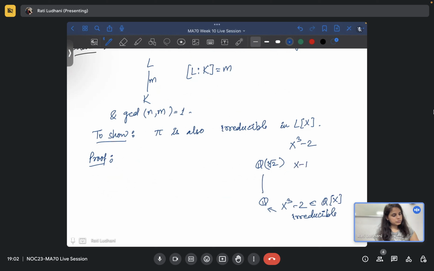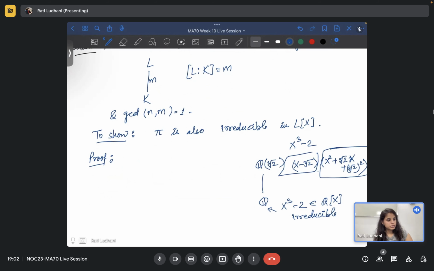This will become x minus the cube root of 2 times x squared plus cube root of 2 x plus cube root of 2 squared, right? So it splits, and the irreducible polynomial will be just this part, or this part, like this it reduces. So at least this should not arise in this case.